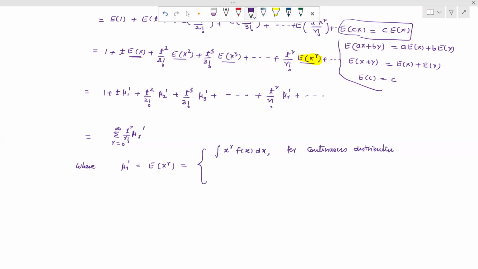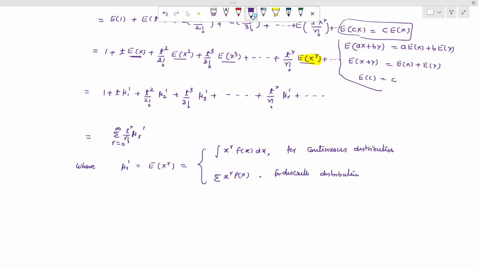Or when we have a discrete distribution, we write the sum of x raised to the power r into p(x). So this is for a discrete distribution.